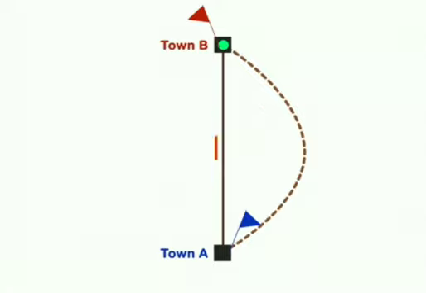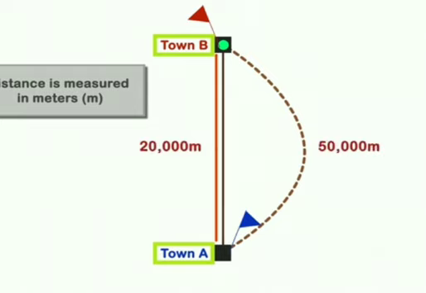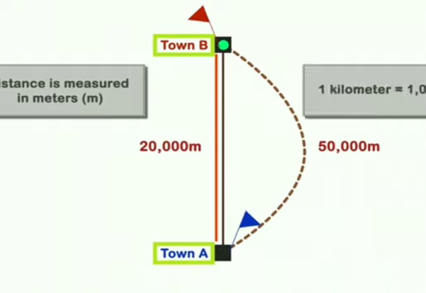Distance is measured in meters and denoted by small m. If the distance between these two towns is 20,000 meters, but because of road works you had to cover 50,000 meters. We know that 1 kilometer equals 1000 meters, right? So, instead of 20,000 meters in our example, we can express it as 20 kilometers.